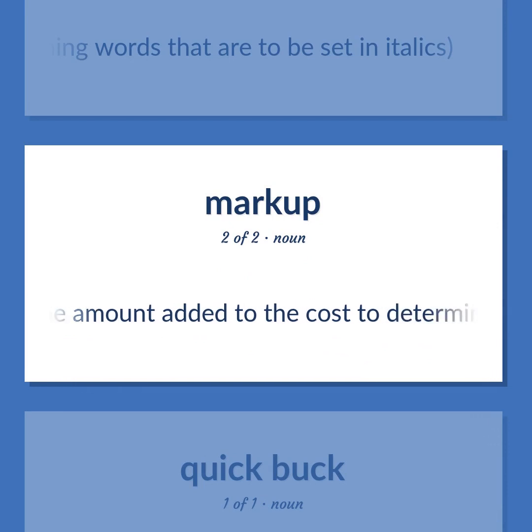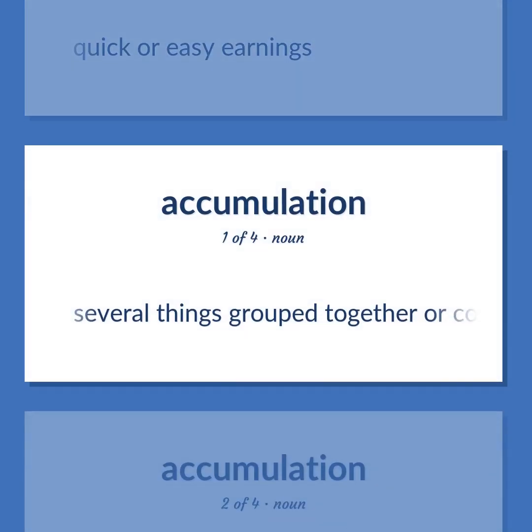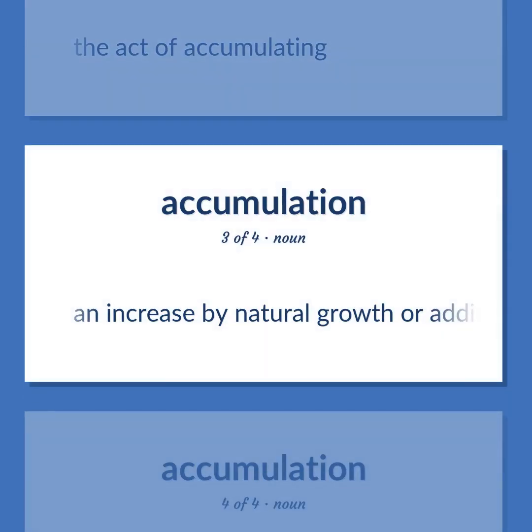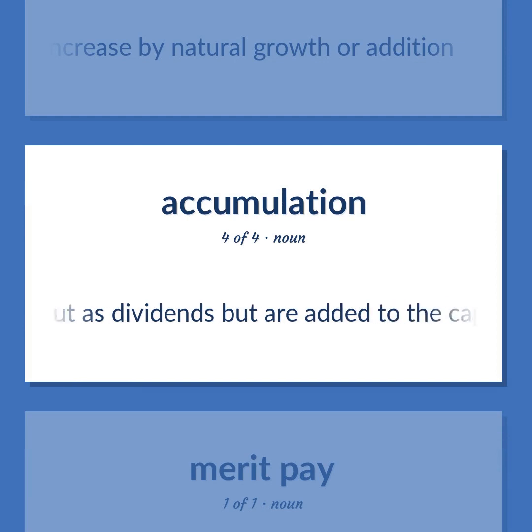The amount added to the cost to determine the asking price. Quick or easy earnings. Several things grouped together or considered as a whole. The act of accumulating. An increase by natural growth or addition. Finance. Profits that are not paid out as dividends but are added to the capital base of the corporation.